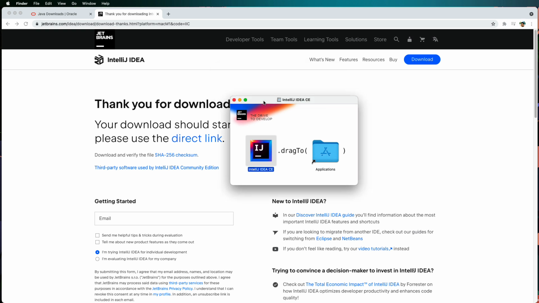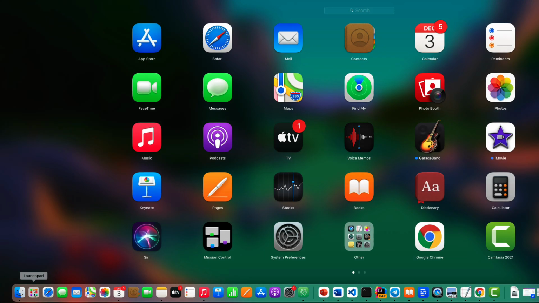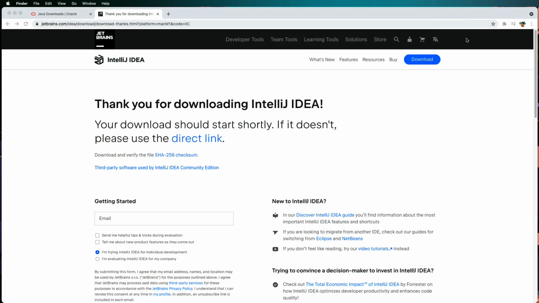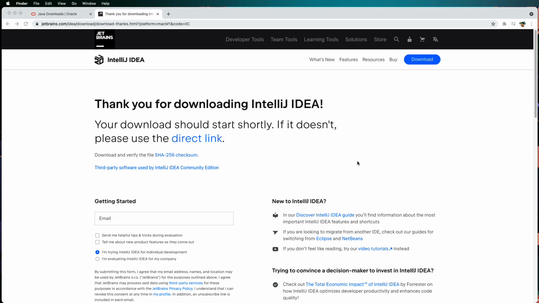and once the copying is completed, I can launch IntelliJ IDEA from my applications folder. I can put IntelliJ Community Edition, and from the applications, when I click on the IntelliJ IDEA CE, which stands for Community Edition icon, it prompts me first that this is an app downloaded from internet. So are you sure you want to open it? I say yes, open it.